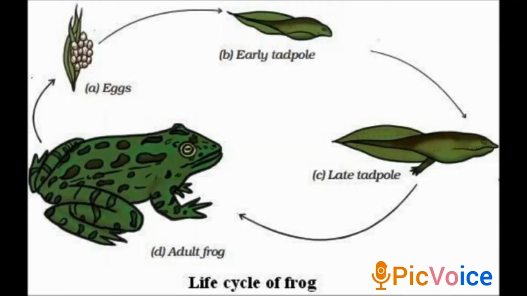Okay, so frog is another example for it. Observe the different stages of a frog. Now we are going to take the example of a young one to adult, a frog. Observe the different stages of the frog, starting from the egg to the adult stage. We find that there are three distinct stages. How many distinct stages? There are three distinct stages. That is egg, then tadpole, which we call the larva, and then adult.